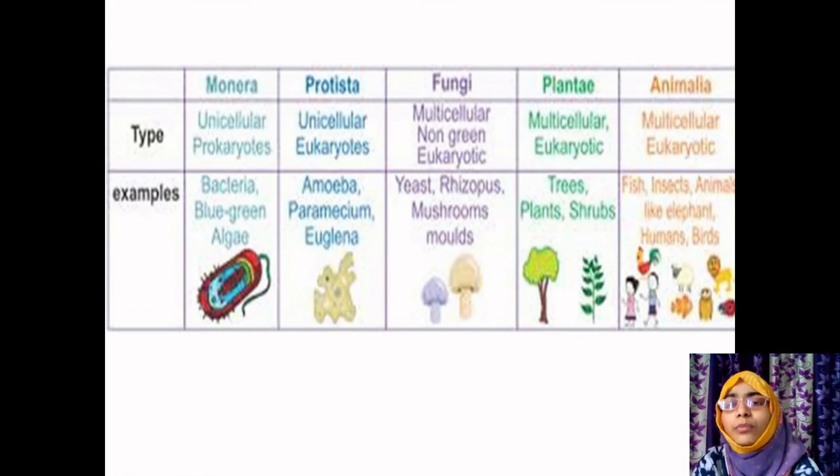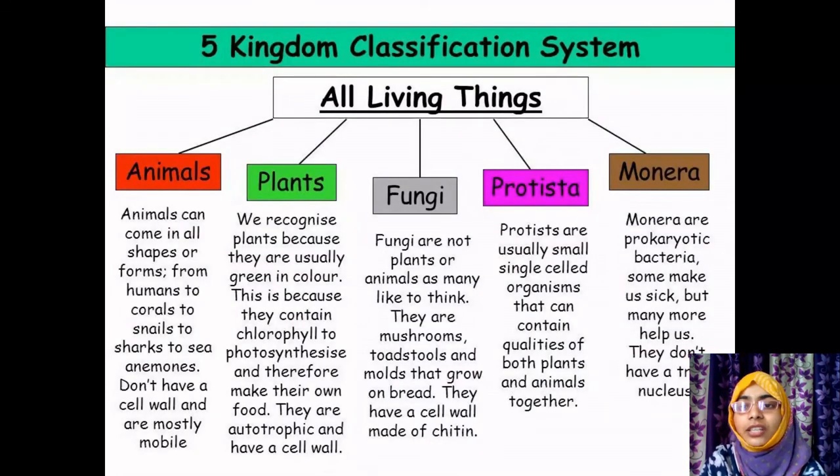But that's what I told you, the kingdom Monera is divided into 2 domains, that is Archaebacteria and Eubacteria, and the other eukaryotes in the 3rd classification. In the next slide, you can see organisms divided into 3 domains. Monera is divided into 2, that is Archaea and Bacteria.